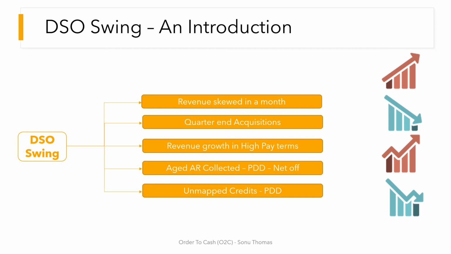Unmapped credits, whether it is cash receipt or credit notes, have an impact on PDD. The invoice for which the credit is raised is open in our systems and hence will qualify for PDD or provisions, which would not have been the case had it been mapped and closed before reporting. So these are some of the factors which actually swing the DSO. These factors are other than the normal factors which we discussed earlier.